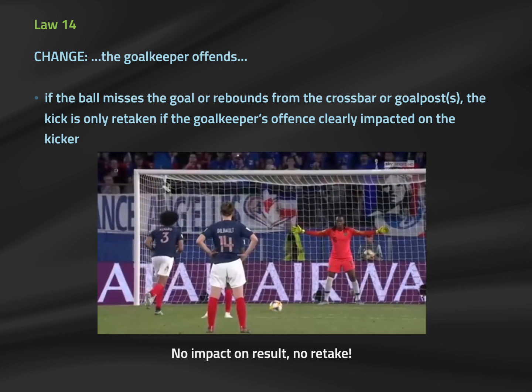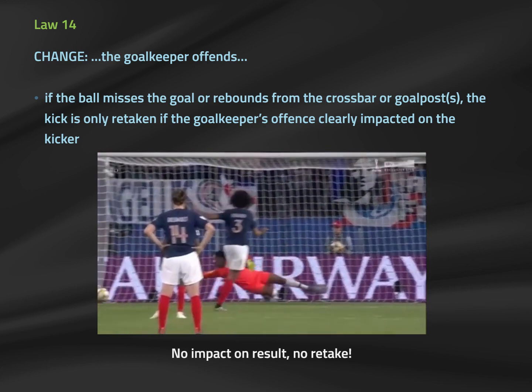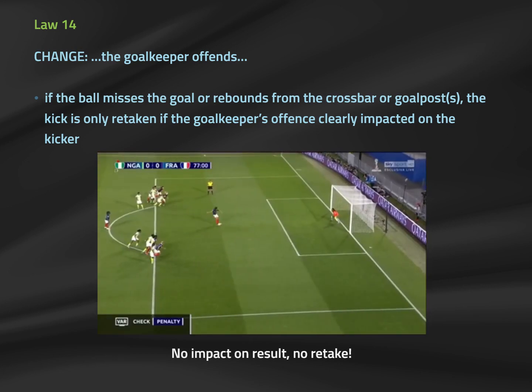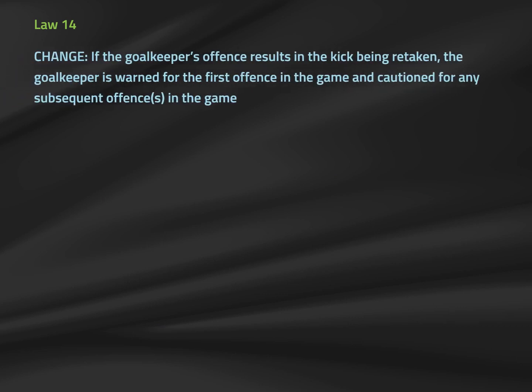This is a black and white clarification to Law 14 that says the goalkeeper must clearly benefit from his or her encroachment by saving the penalty kick. The other two clarifications are consistent with Law 10 in regards to cautions for encroachment. The first time a goalkeeper comes off the goal line early at a penalty kick and saves the shot, the penalty kick should be retaken and the goalkeeper only verbally warned. Only on a second offense in regular or extra time or a second offense during kicks from the mark is the goalkeeper cautioned.